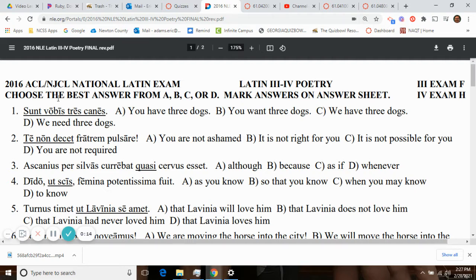So, number 1, sunt vobis: there are for y'all 3 dogs. This is a classic example of the dative of possession being used with the form of the verb to be. And so there are for y'all 3 dogs. You have 3 dogs. So there it is, y'all, vobis.